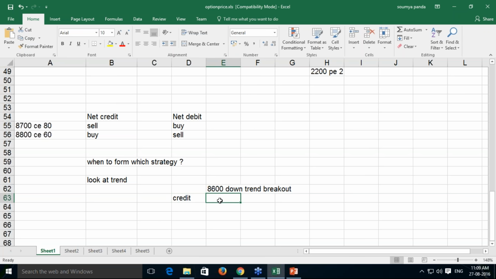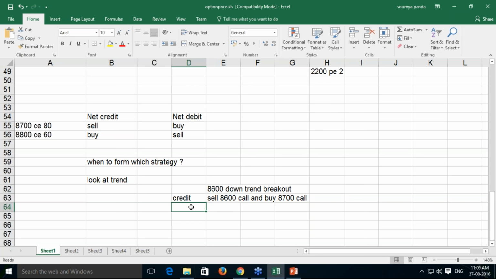So here, once you are forming a net credit strategy, you have to form in the call side. The first example what I have given you. Same way you can form. You can sell 8600 call and buy some 8700 call. So this is the net credit strategy you can form.